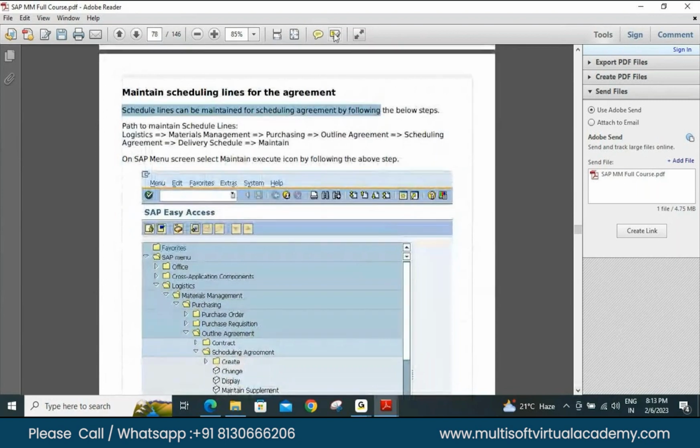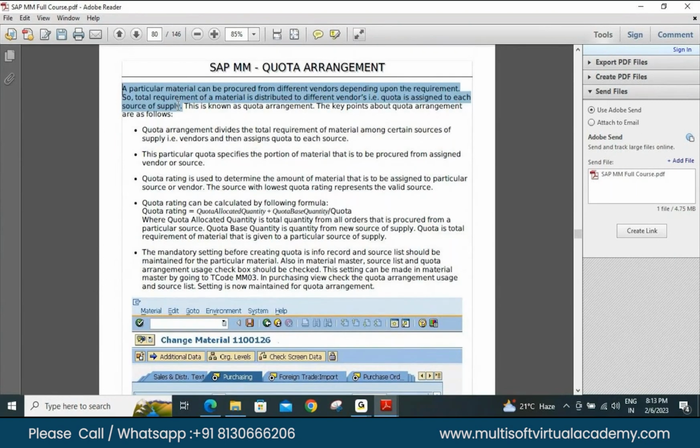The same thing. Schedule lines are nothing. This is again a very good example. You might come across the scenario in your organization that you want to procure 100 tons of steel bar. The vendor has its capacity too: 20 tons of steel bars I can provide within a complete year. So in that case, what will you do? Your demand is 100 tons and your vendor is saying that I can provide only 20 tons. So what will you do in that case?